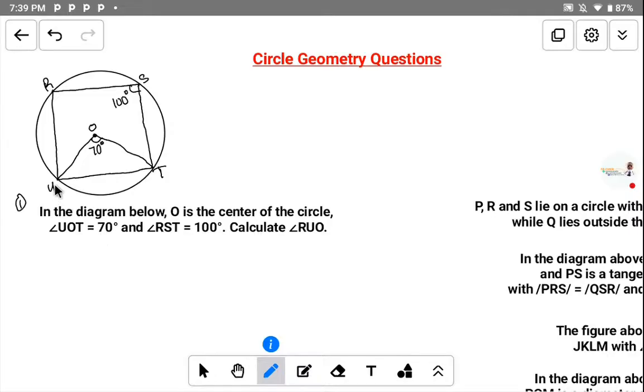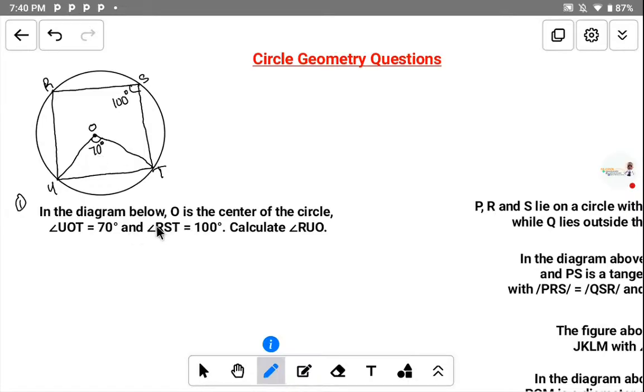So angle UOT means they are talking about the angle at O, the angle at the center, the angle you're told to find. So this angle here is equal to 70 degrees. That is how you identify that.